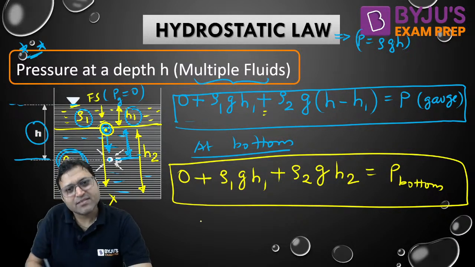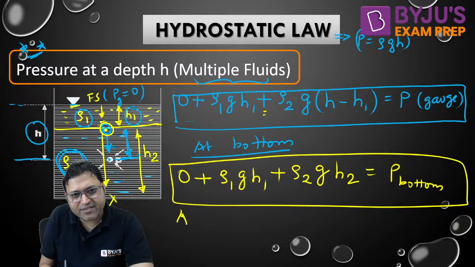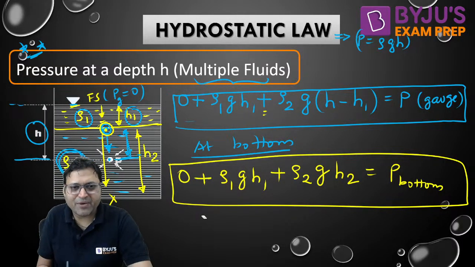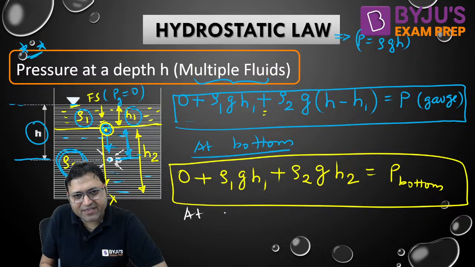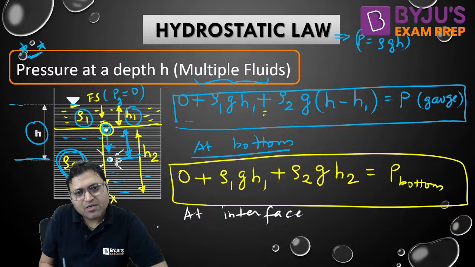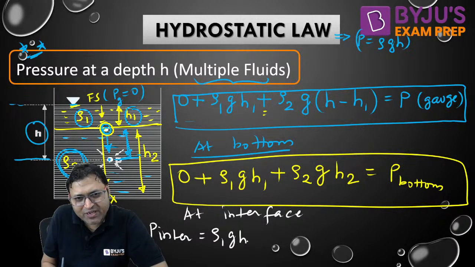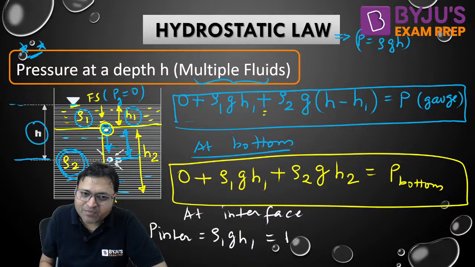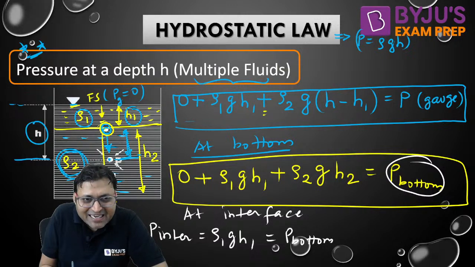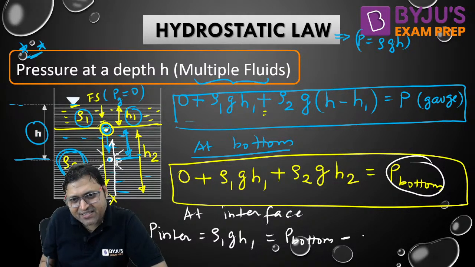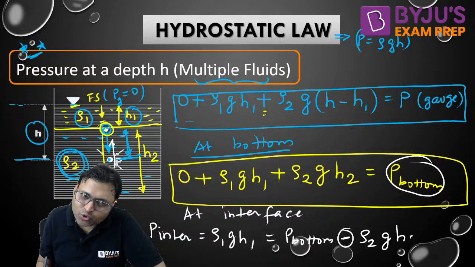At the interface, how to write the pressure at the interface? Can you write the pressure at the interface? This is the interface. So P at the interface can either be written as rho 1 g h1, that is correct, or from the pressure at the bottom, which we have already calculated. We are traveling in upward direction, so minus rho 2 g h2, because when traveling upward pressure decreases.